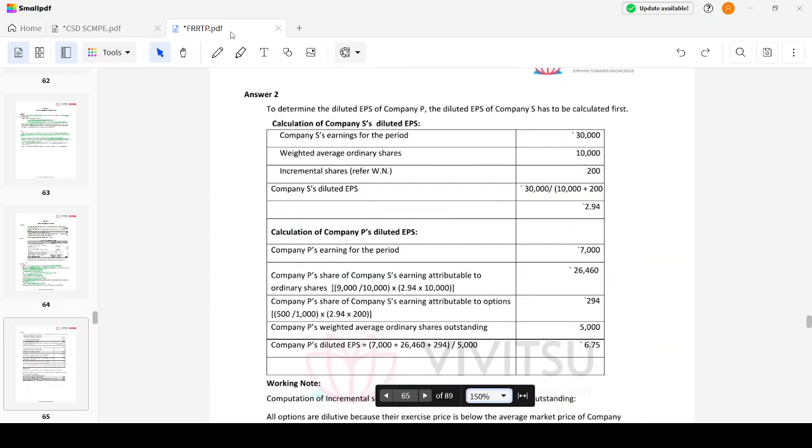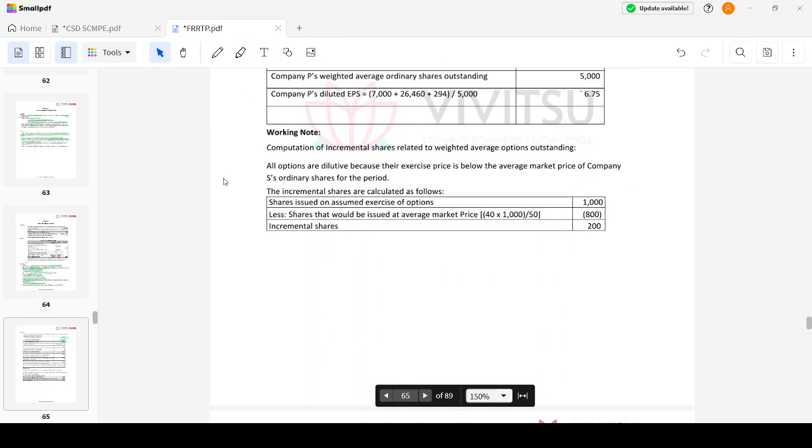Okay. Company S earnings is 30,000, right? Number of weighted average ordinary shares is 1,000. So incremental shares is 200. How is it 200? Let's see it in the working note. Assume everybody exercises the option. Then it is 1,000.